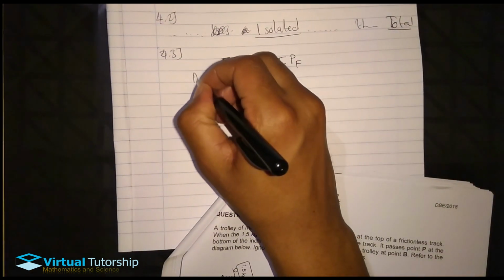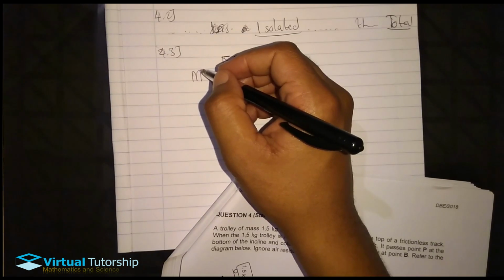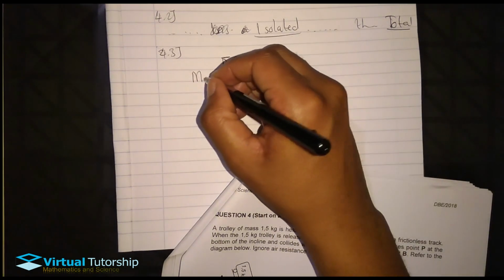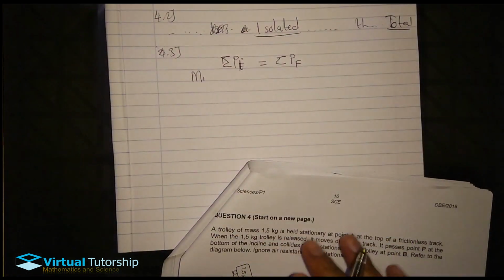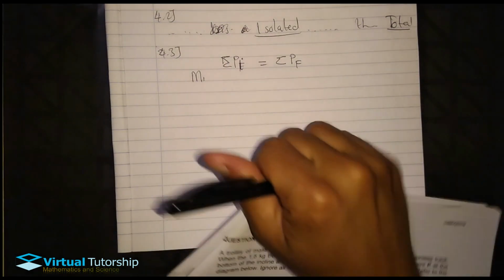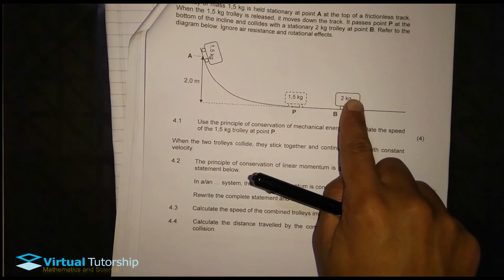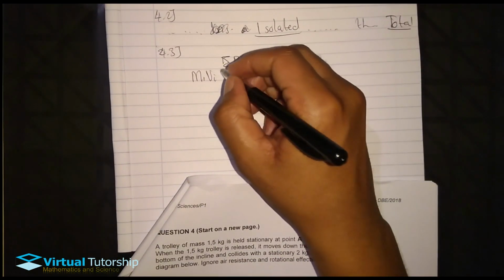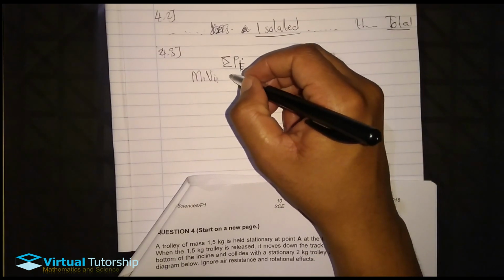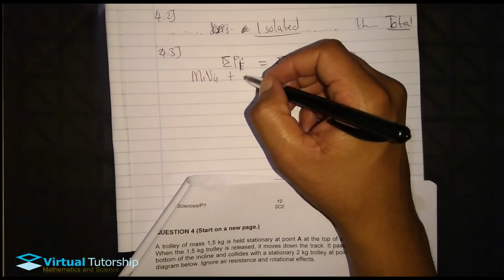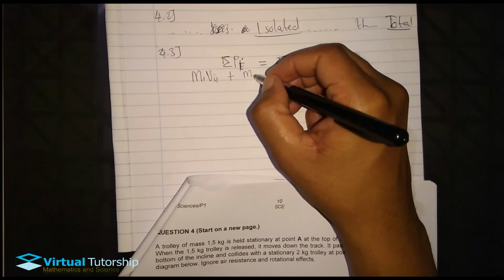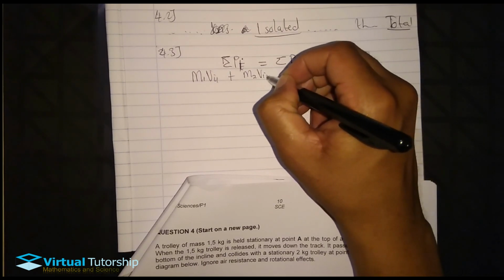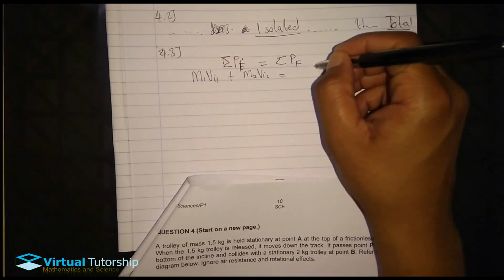So initially mass 1 represents trolley 1, with a mass of 1.5, and mass 2 represents the trolley with the mass of 2. So this is the initial velocity for trolley 1 plus mass for 2, which is trolley 2 with 2 kilograms. So initial velocity for trolley 2 is equal to,